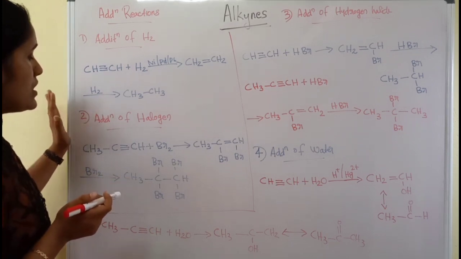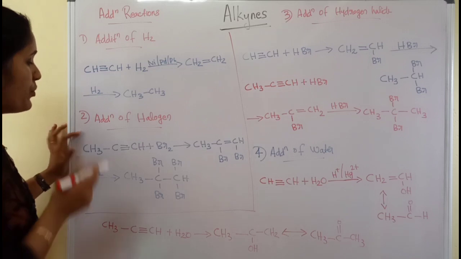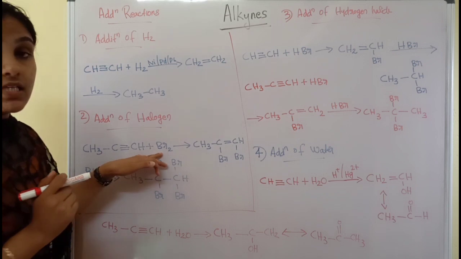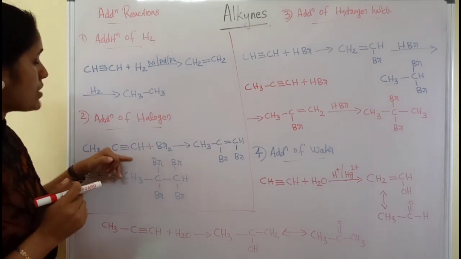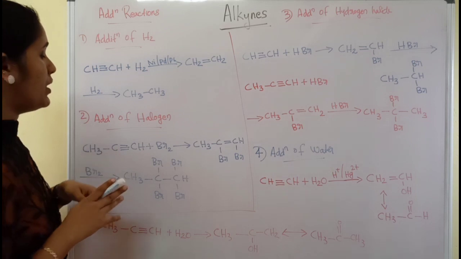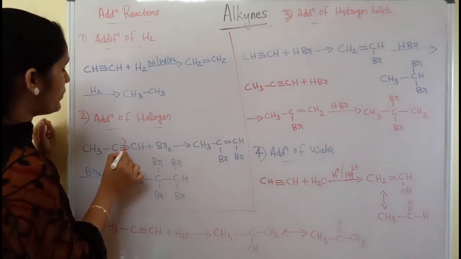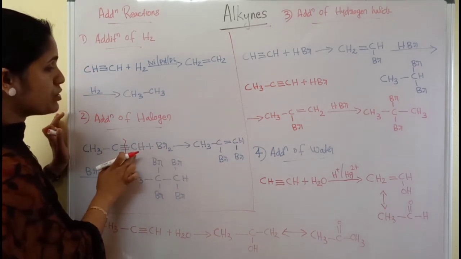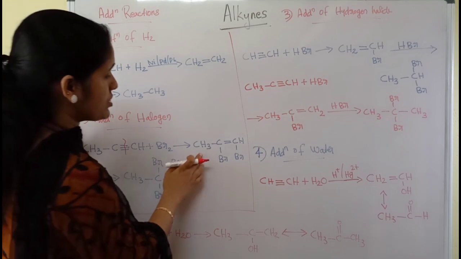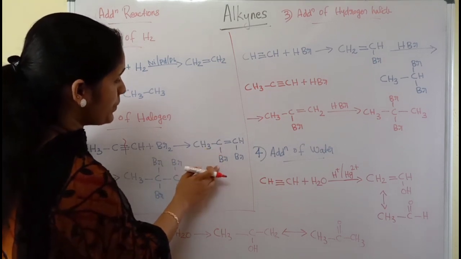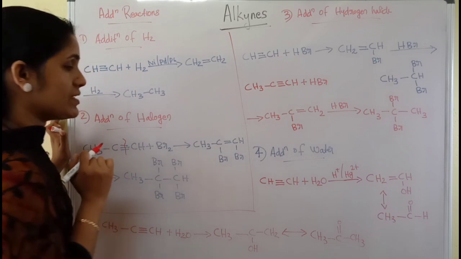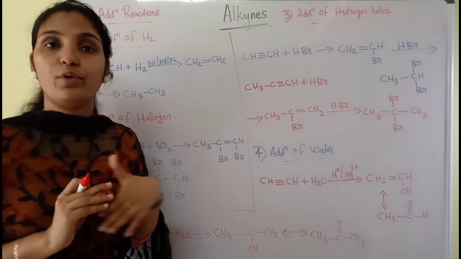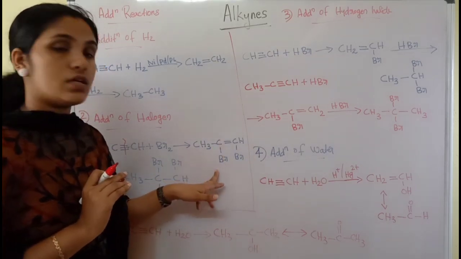Now the second one, addition of halogen. What happens when halogen is added to the triple bonded compound? Here it is propyne, and the halogen taken as bromine. So if Br2 is added to this propyne, first this triple bond will break down to double bond, and one Br comes to this carbon and the other Br to this carbon. So we will get CH3 CBr double bond CHBr. How can we name this compound? 1,2-dibromopropene. That is the name of this compound.